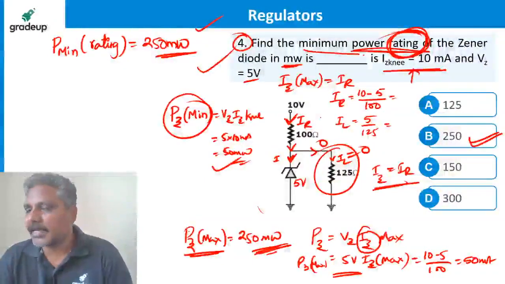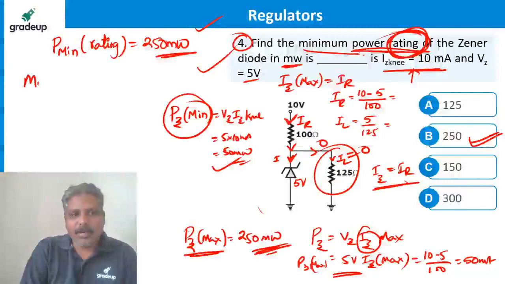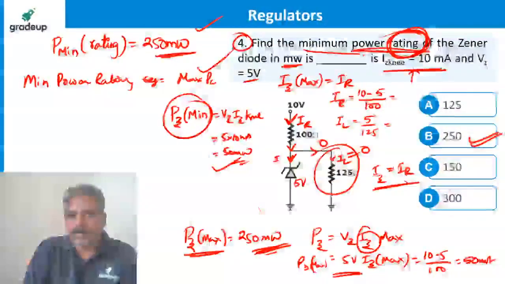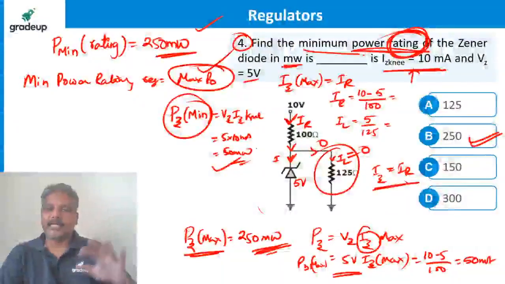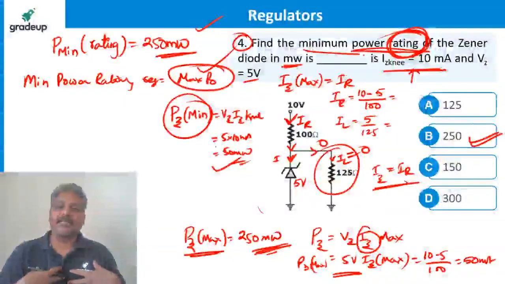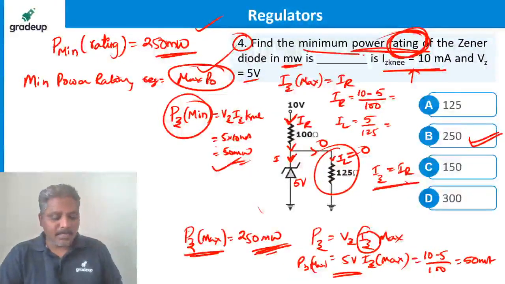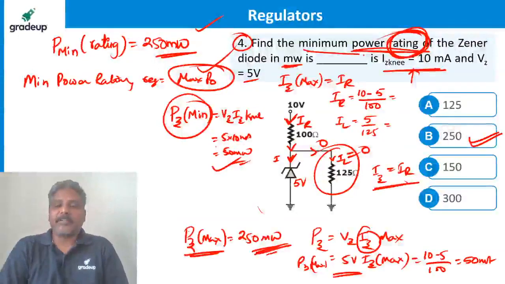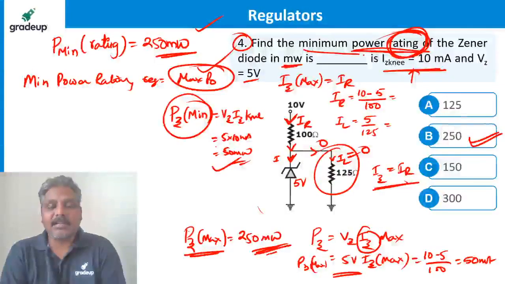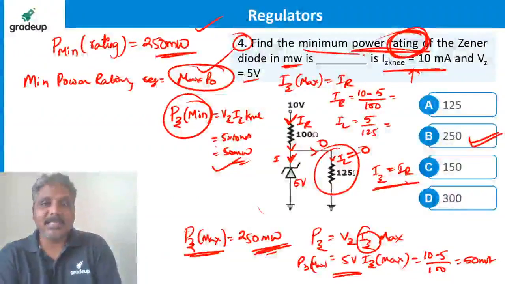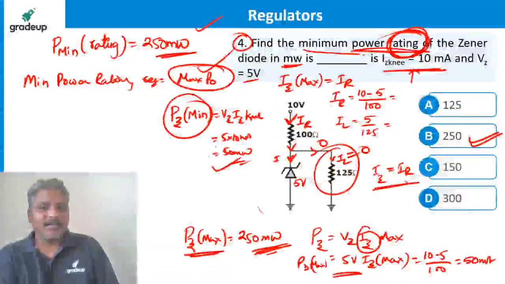Yes, minimum power rating required means you have to find the maximum power. That is the minimum. See, what is my minimum capacity? I can teach 10 hours a day. That is my minimum capacity of teaching hours. Minimum I can teach 10 hours, which means maximum I can teach more than that also. That is the minimum capacity of mine, right?